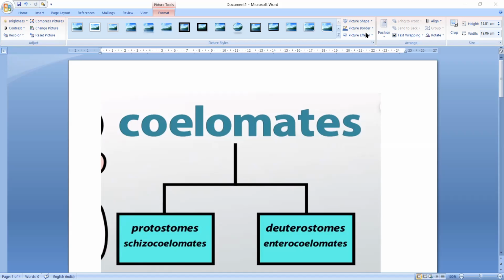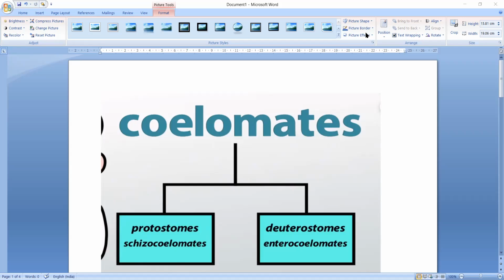We have seen how coelom is formed, what the theories of coelom formation are, and how coelom has evolved in the animal kingdom. We will see further how triploblastic coelomates are classified on the basis of the process of coelom formation during the embryonic conditions.